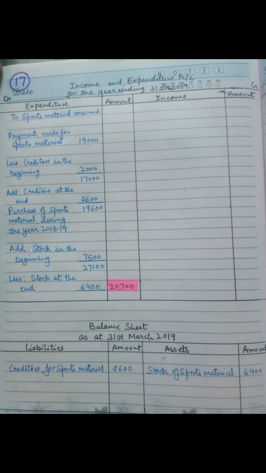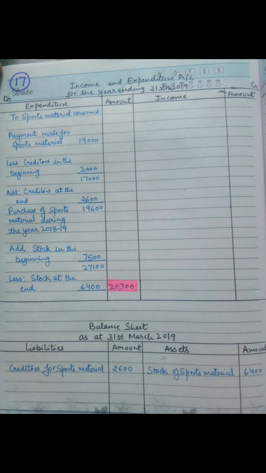So finally, the total amount which is debited for the sports material in income and expenditure account came to be 20,700. And below that, there is a balance sheet on 31st March 2019. As per the format, on the left hand side there is the liability, and on the right side assets.